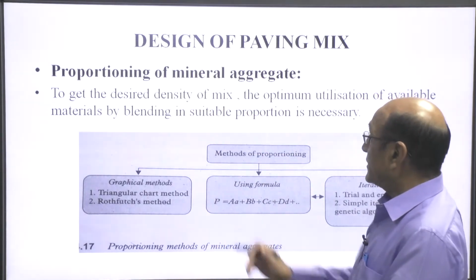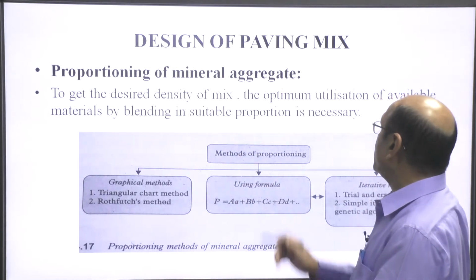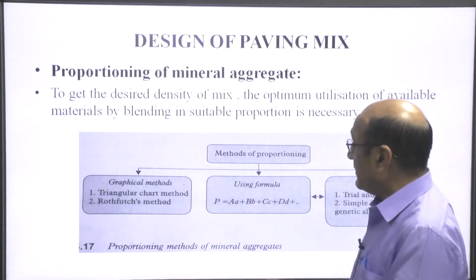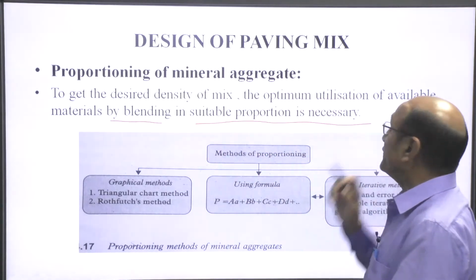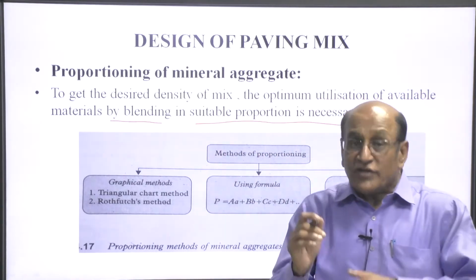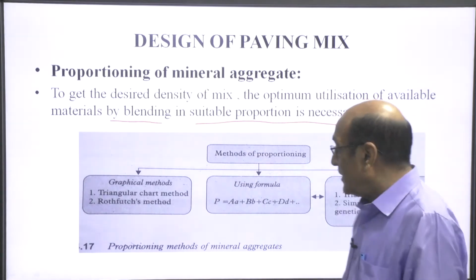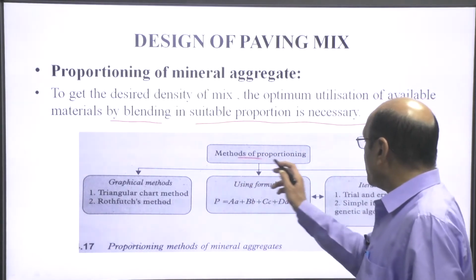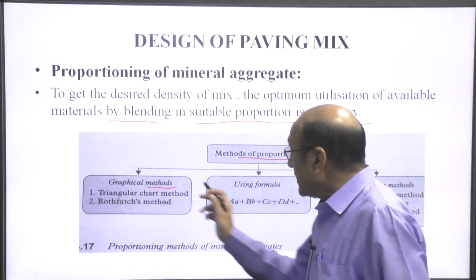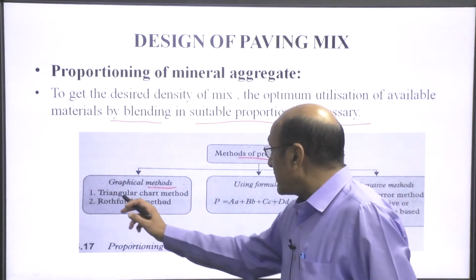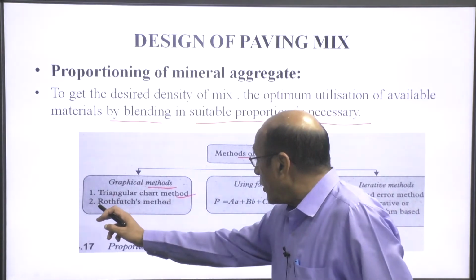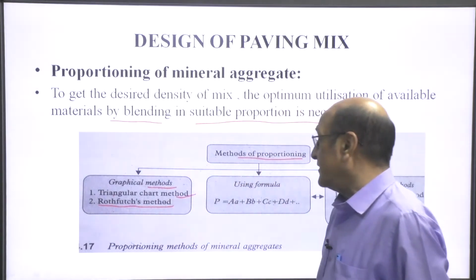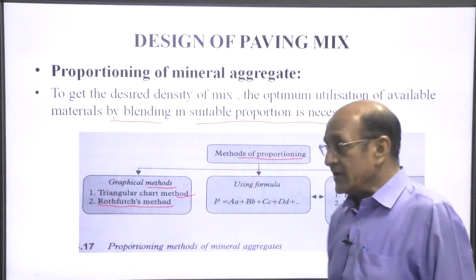Proportioning of mineral aggregate: to get the desired density of the mix, optimum utilization of available material by blending it into suitable proportion is necessary. So, there is a trial and error. There are different methods of proportioning. One is the graphical method, in which there are the triangular chart method and the Rothfutch method.